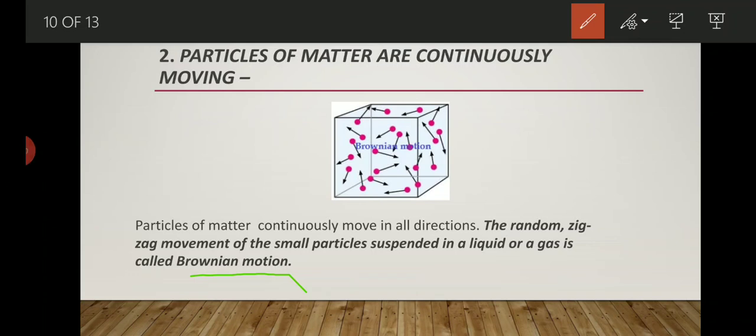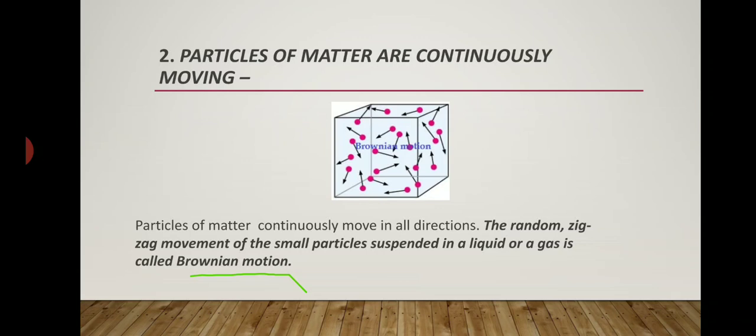We can define Brownian motion like this: the random zigzag movement of a small particle suspended in a liquid or a gas is called Brownian motion. We can understand with another example also. Suppose we apply perfume or any fragrant object, the other person is able to smell it from very far away.